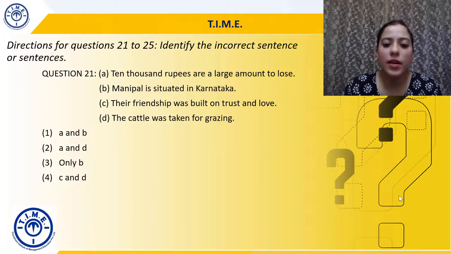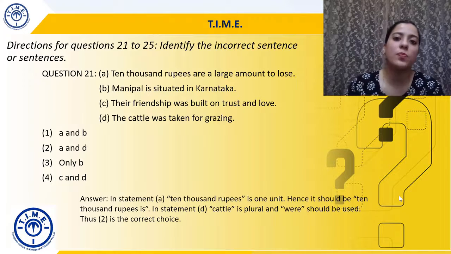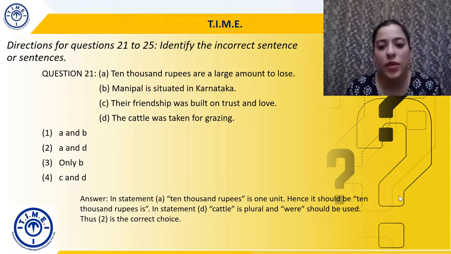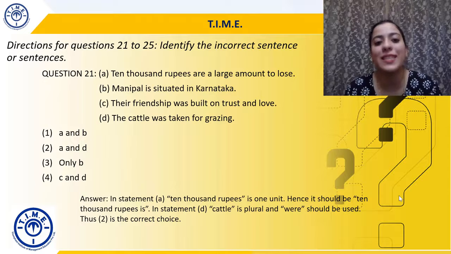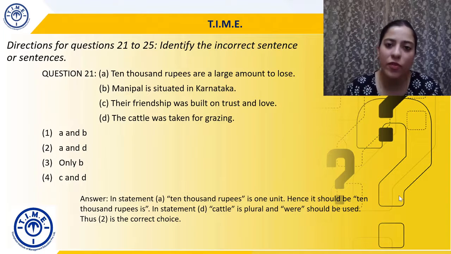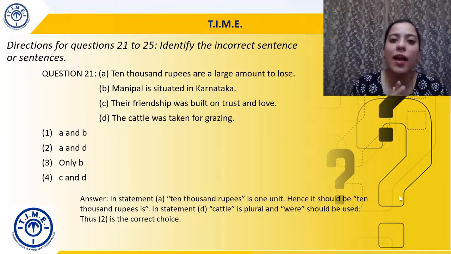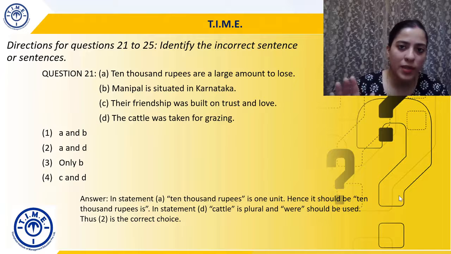So we have studied that 10,000 rupees performs the function of a unit, and that's why verb singular आएगा. So it should be 10,000 rupees is. So A is definitely incorrect. So that's why I can eliminate option 3 and 4 because इसमें A का mention है ही नहीं. So 3 and 4 automatically eliminated. Now I'm only left with 1 and 2.